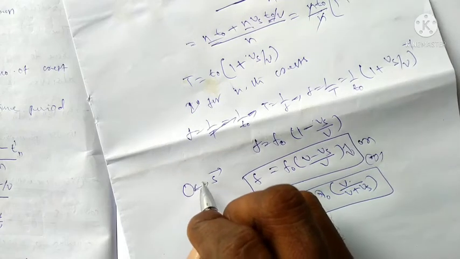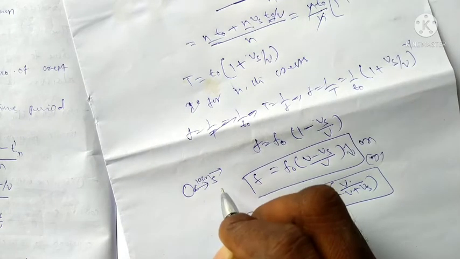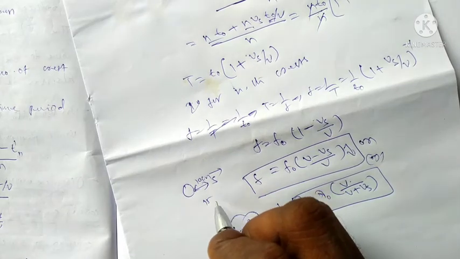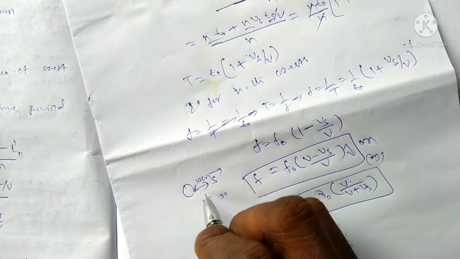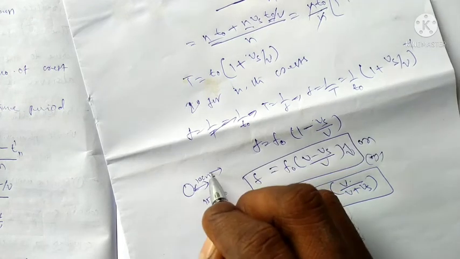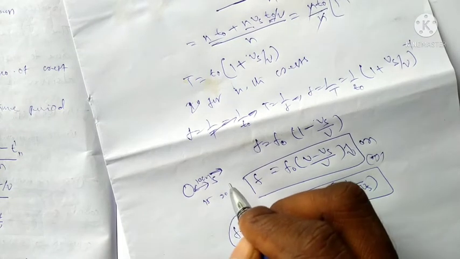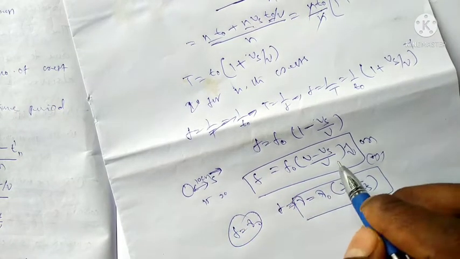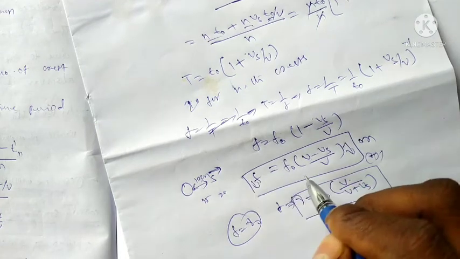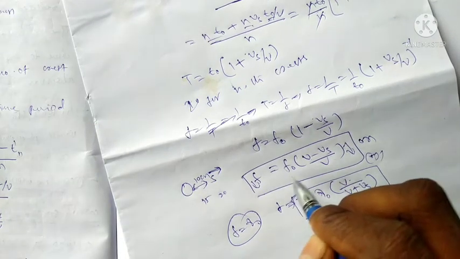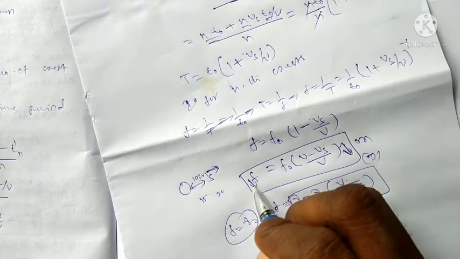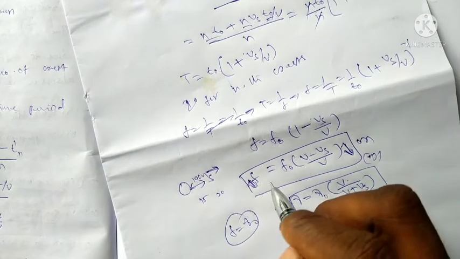At 10 centimeters, we get the highest sound. At 50 centimeters, low sound. At 20 centimeters, the source is moving away from the observer, the frequency decreases, the sound will decrease. The frequency increases initially.